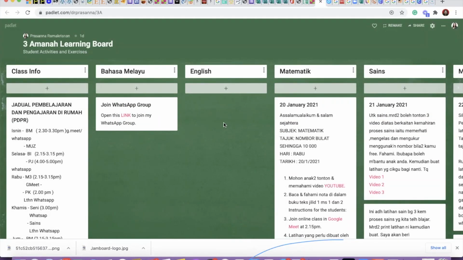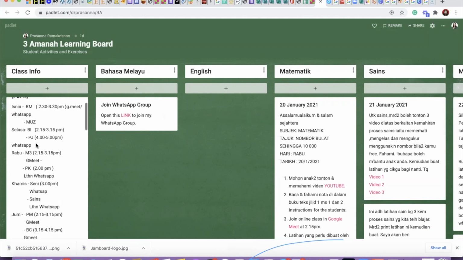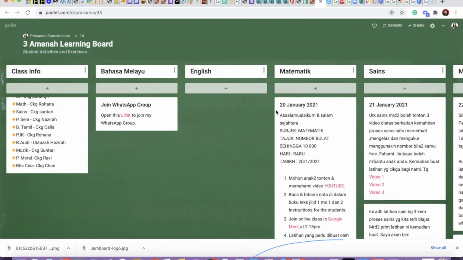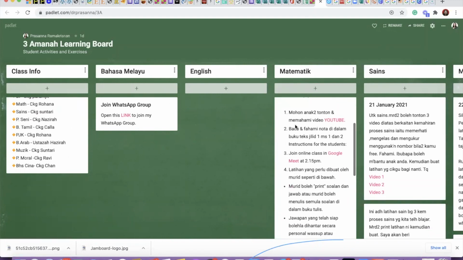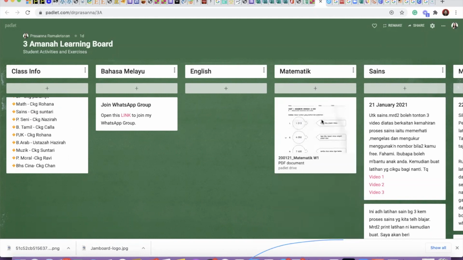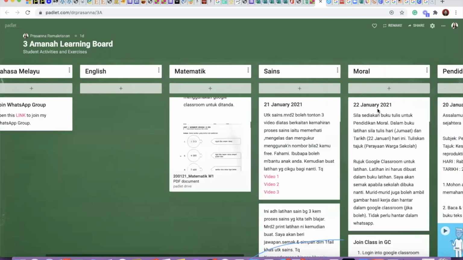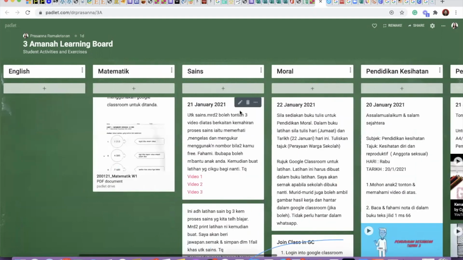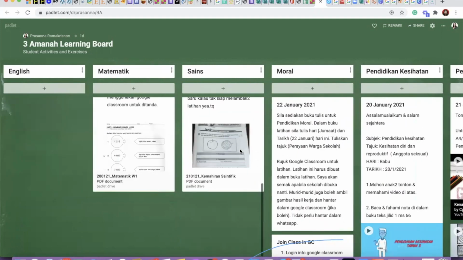Okay, this is what I created for one of the classes. Look at the instruction. The class info is clear, it is here. And for individual subjects it has been explained. This is based on WhatsApp. So what I have done is I have extracted all this out and put it in a digital board. If you look at WhatsApp, it's very difficult for the parents or even the students to follow. But once you put it like this, there's only learning instruction there.